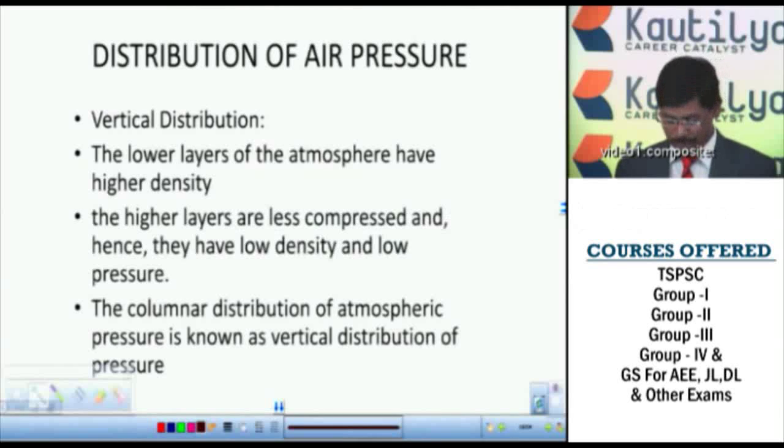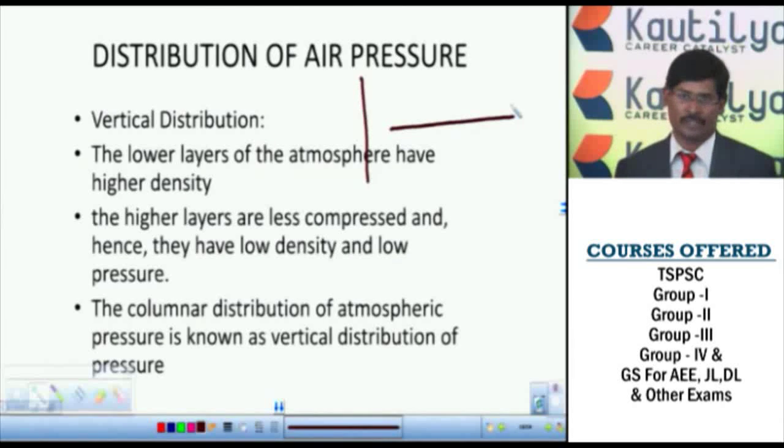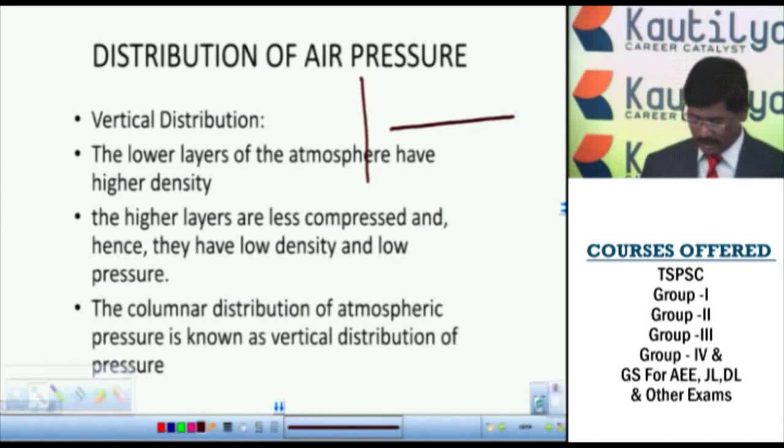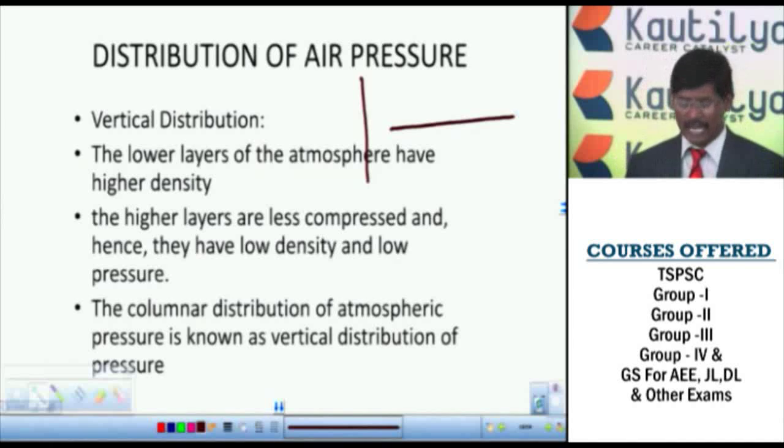Distribution of air pressure. We have two distributions of the air pressure: the vertical distribution and the horizontal distribution. If you observe the vertical distribution of air pressure, the lower levels of the atmosphere have very high density. The higher layers are less compressed and have low density at low pressures.